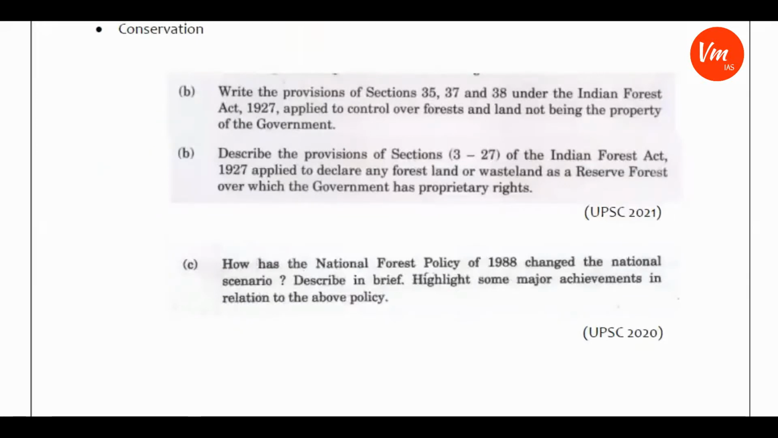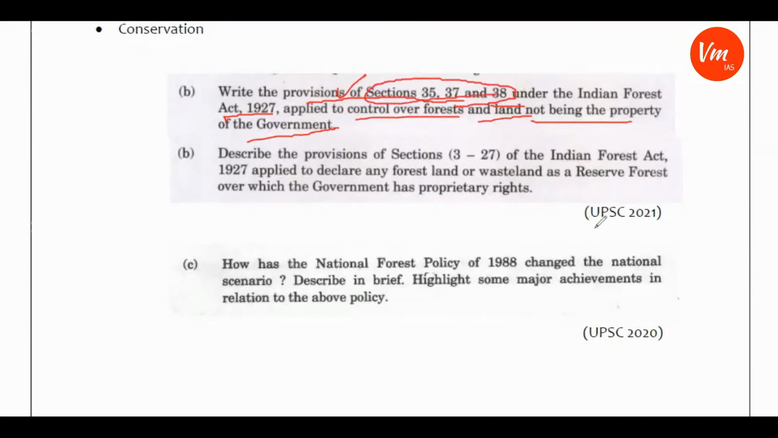I'll just read them out so that you will understand how the questions are being framed. Describe how the provisions of sections 35, 37, and 38 under the Indian Forest Act 1927 apply to control over forest and land not being the property of the government. So what are the provisions of sections 35, 37, 38, which are controlling in nature? You just observe that it is directly asking about the sections.